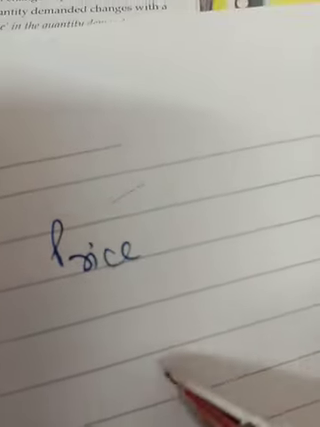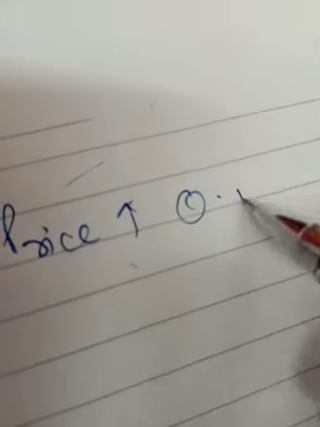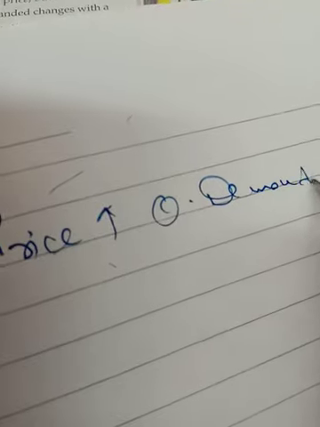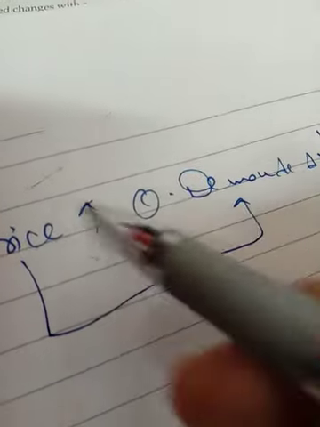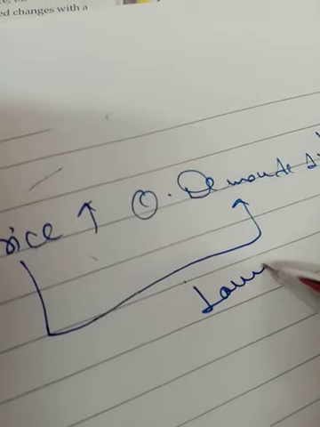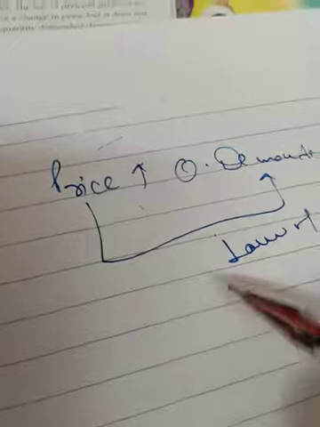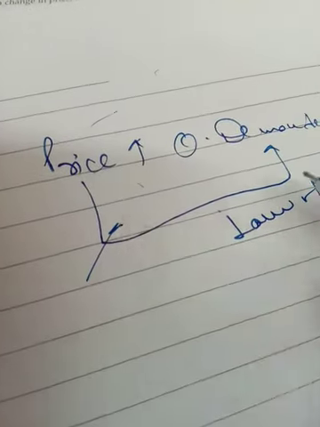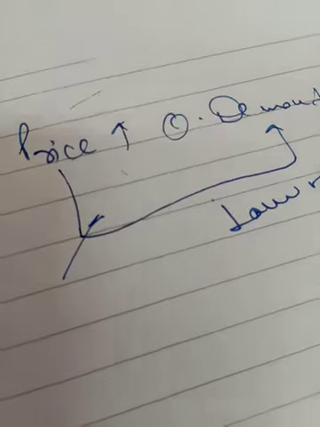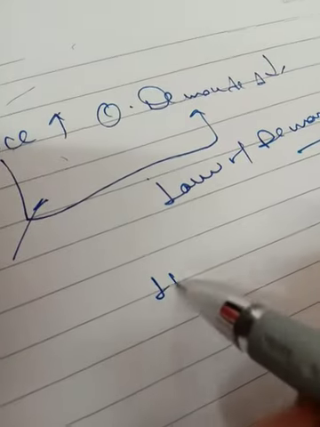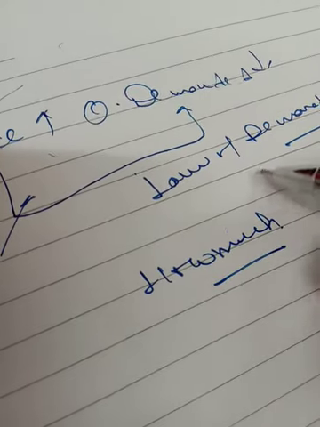That is all the law of demand tells: when price rises, quantity demanded decreases. They have an inverse relationship. But it doesn't tell how much change in price occurred, and due to that change, how much change in quantity occurred. The answer of how much is not told by the law of demand.